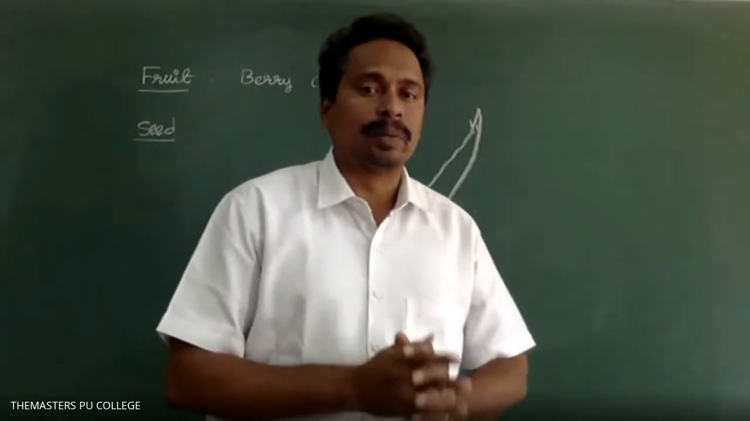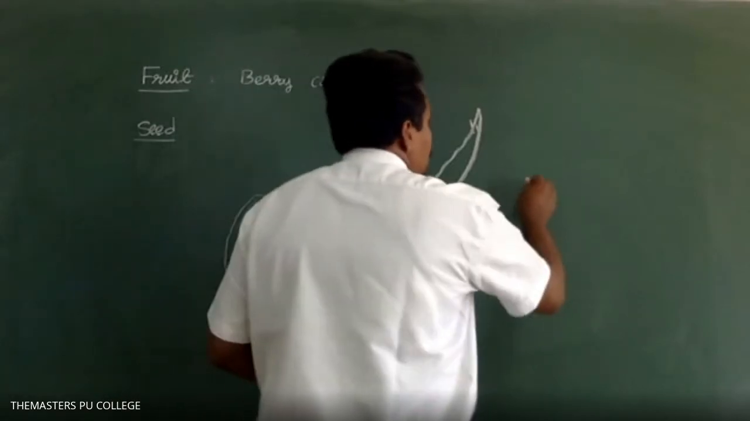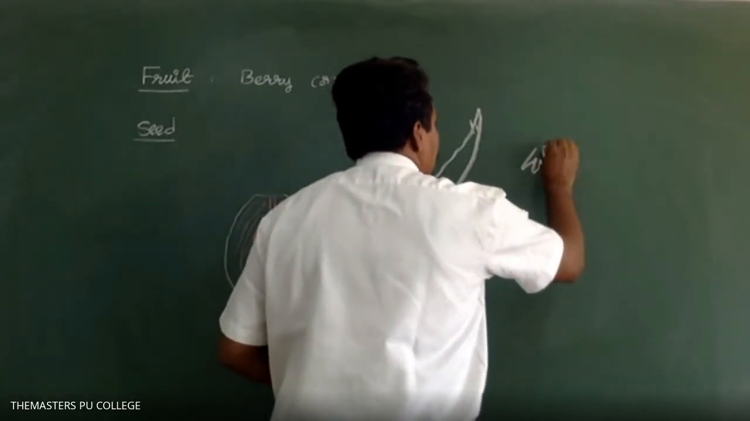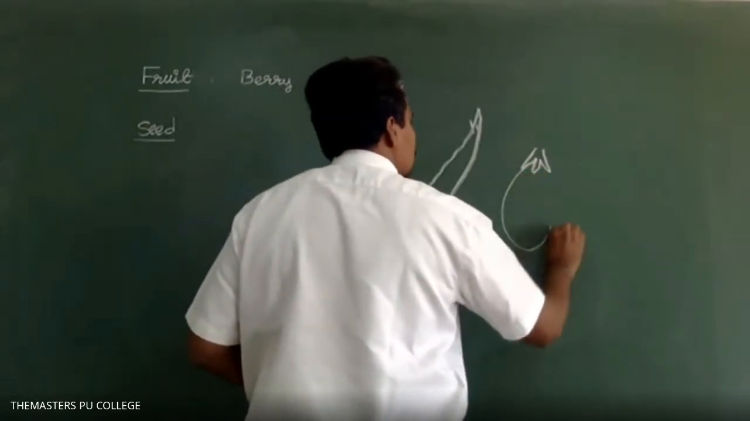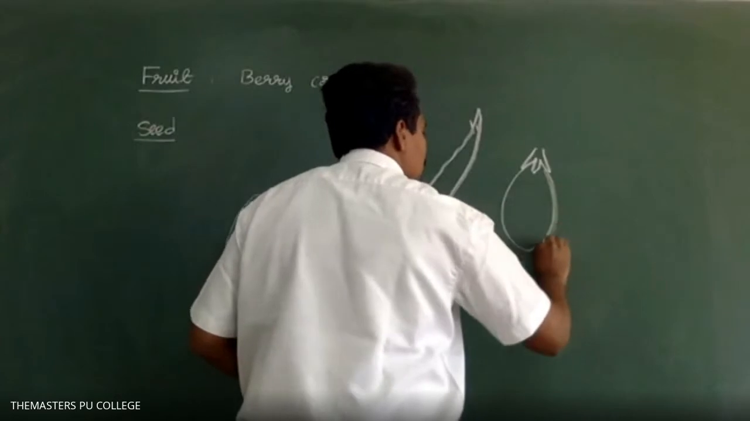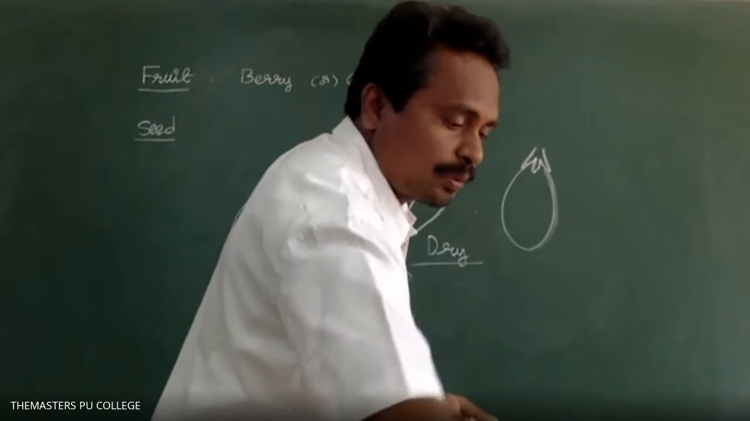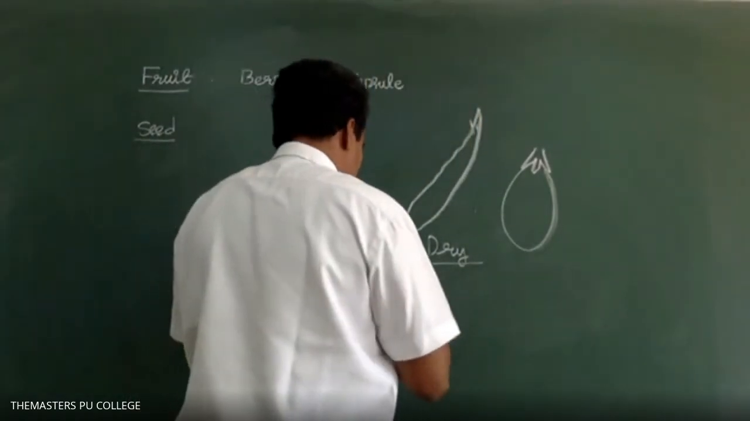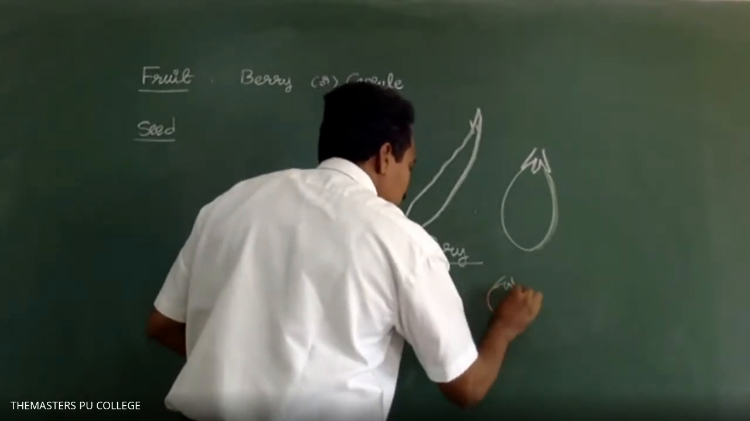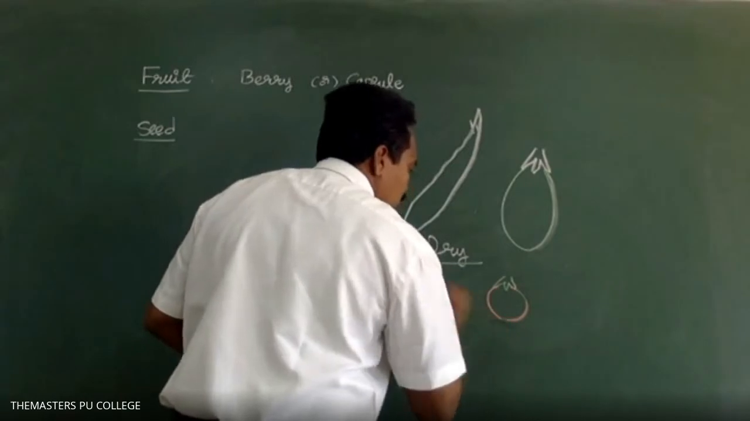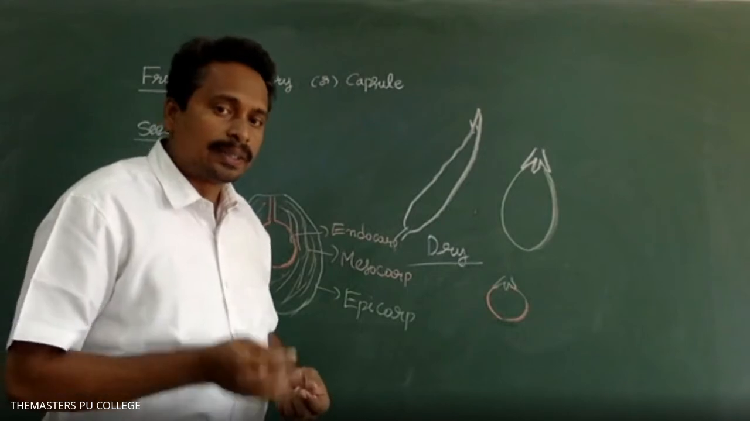Whereas in berry fruits, for example in Solanum melongena, brinjal fruit, and tomato fruits, it is a fleshy fruit. The fruit wall is differentiated into